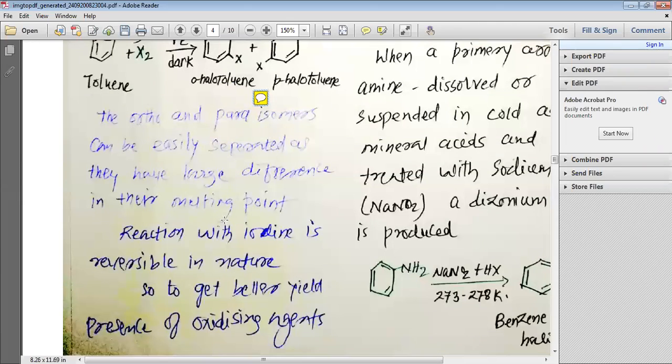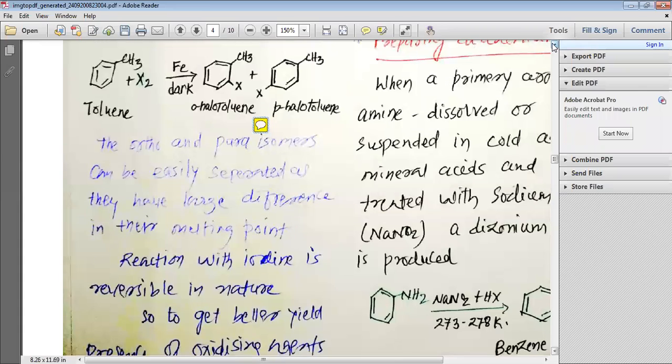Here there is a large difference in their melting point. So instead of distillation, we should use the process of melting. A reaction with iodine is reversible in nature, and so to get a better yield, the presence of oxidizing agents is required. So here this X2, we generally do not prefer I2.